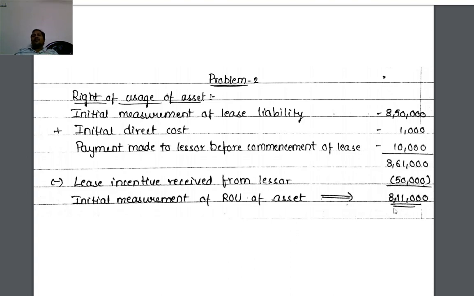Generally, in most of the questions there will be no information about initial direct costs or payment made before commencement of lease. Other costs will not be there. So most of the times we will consider initial lease liability and right of use of asset as equal. But whenever these costs are there, like initial direct costs, payment made to lessor before commencement of lease, or incentive, the initial liability and ROU asset value differ. Otherwise, initial lease liability and right of use of asset will be equal if other elements are not there.